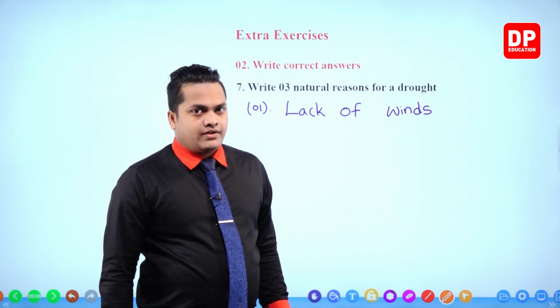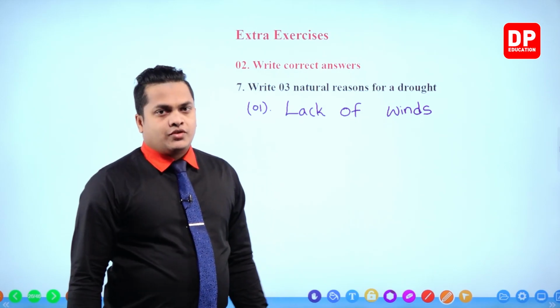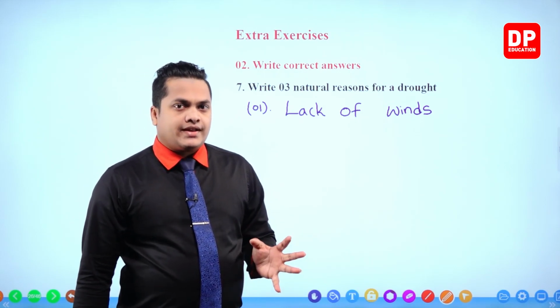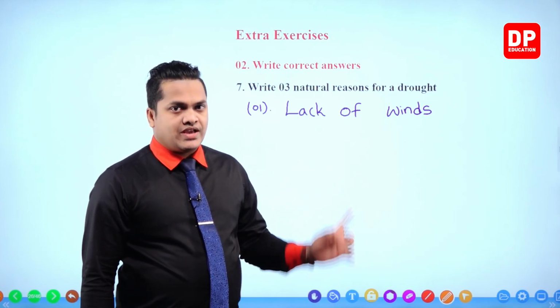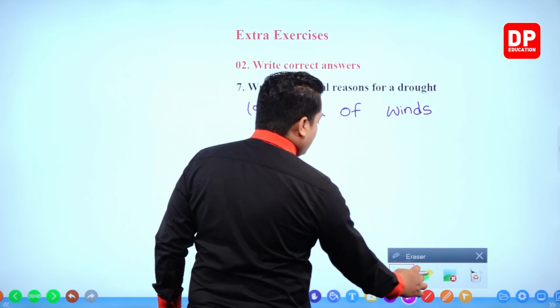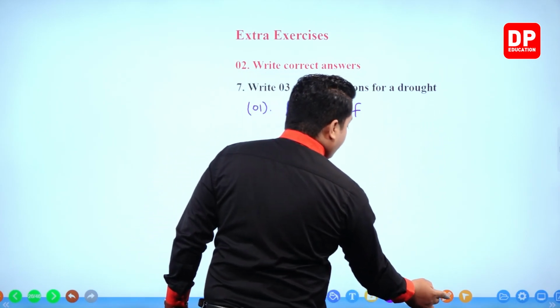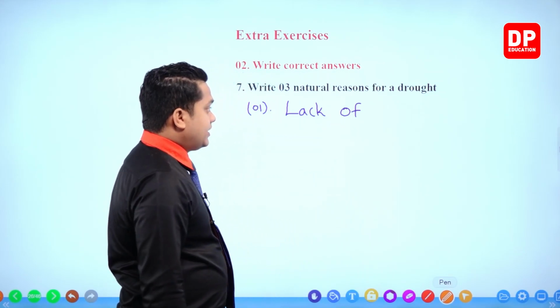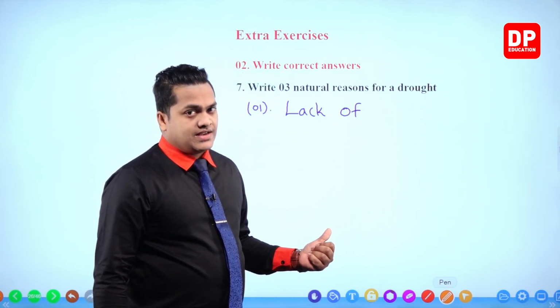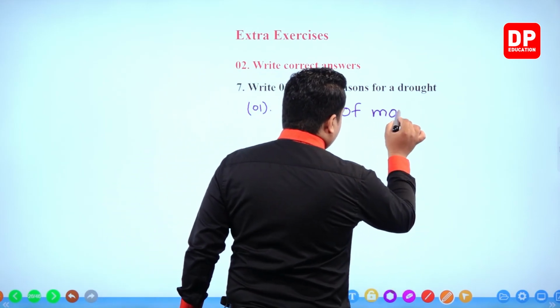Okay, right? Lack of monsoon winds, that's the correct answer. So I'll mention monsoon as well, my dear children. That would be perfect, no? So we'll be writing down the most perfect answer in that case. So lack of monsoon winds.